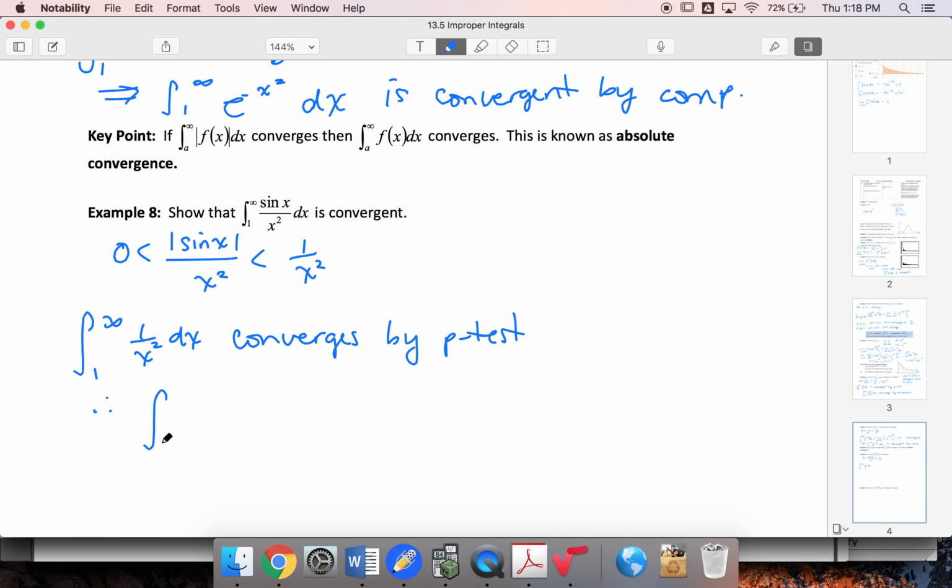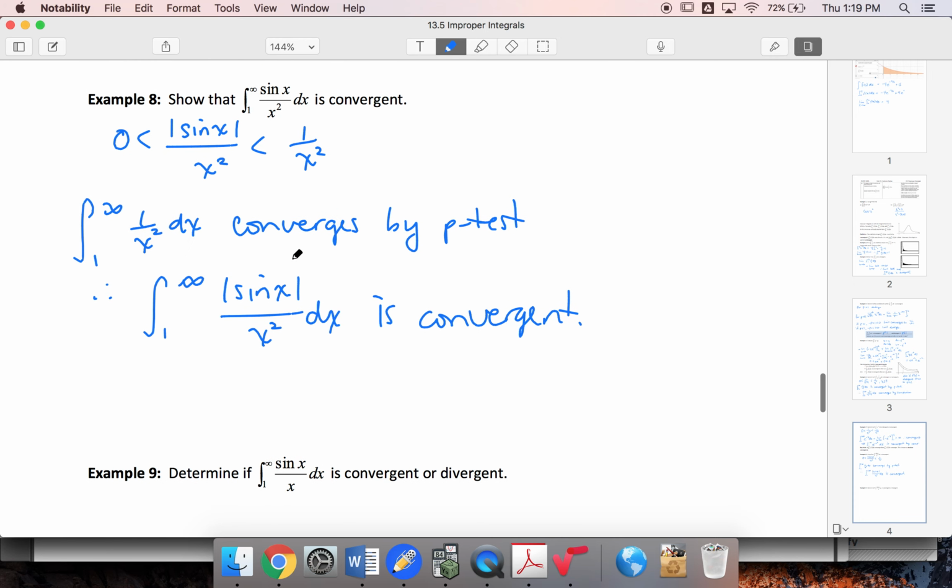Therefore, my integral from 1 to infinity of the absolute value is convergent. So straight away, I can say that this implies the integral from 1 to infinity of sine x over x squared is absolutely convergent.